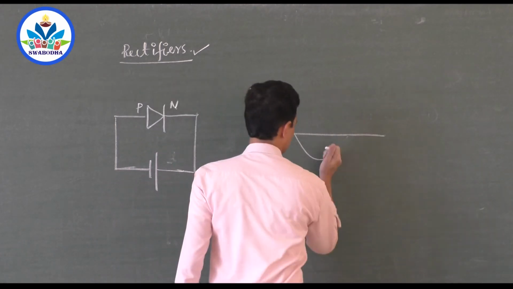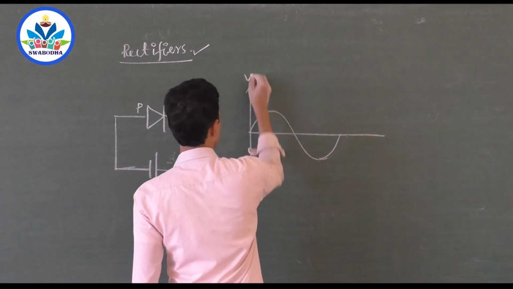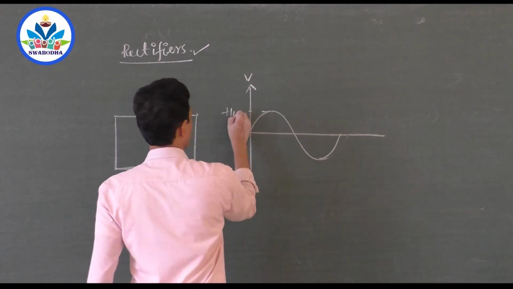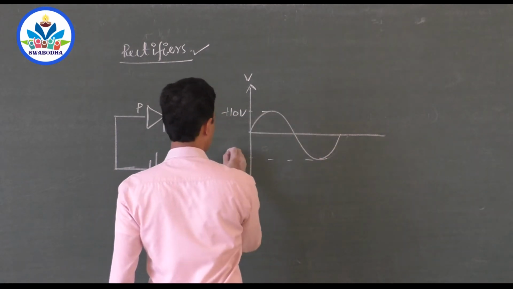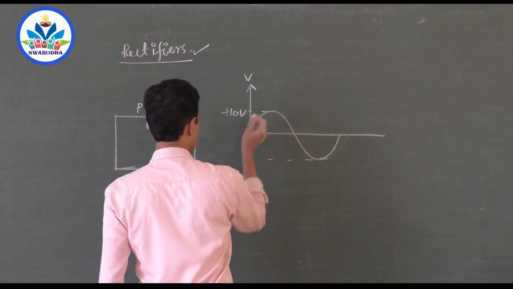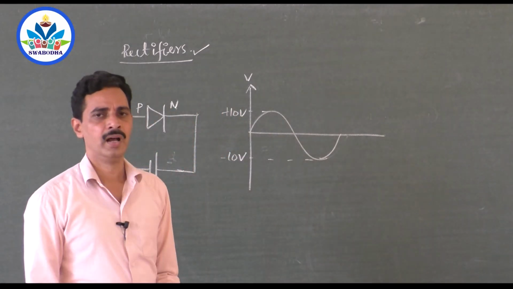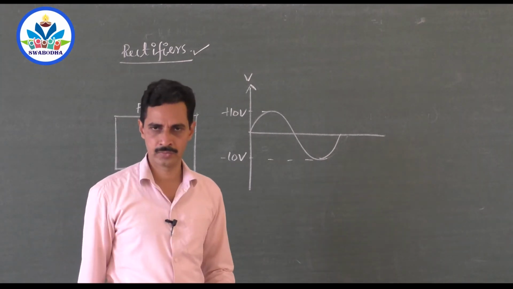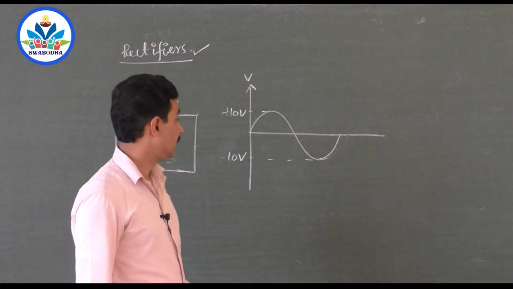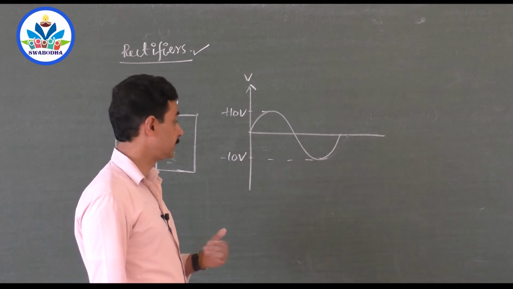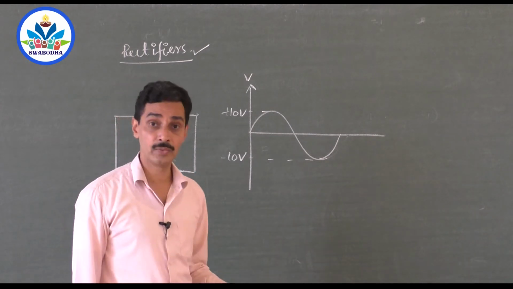So this is AC. Suppose this is voltage, say this is plus 10 volt and this is minus 10 volt. A 10 volt AC, say it is peak value. AC is always represented by another value called RMS value or root mean square value. This is not RMS value, this is peak value of AC. What do you mean by peak value 10 volt AC?